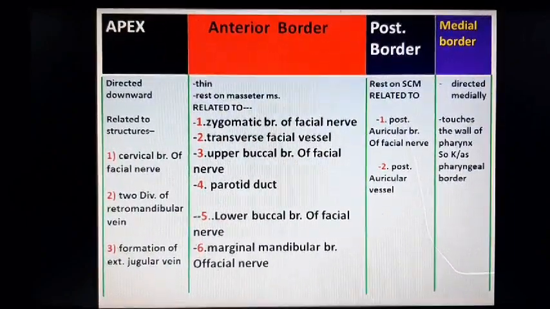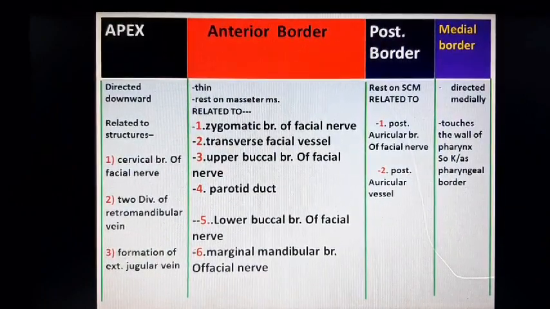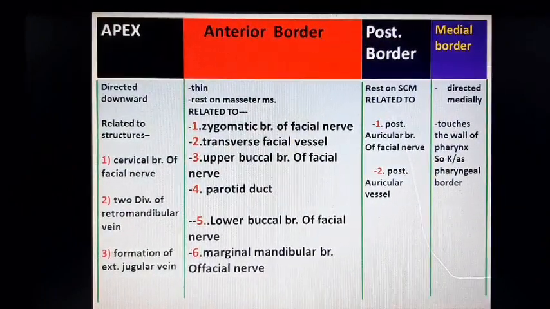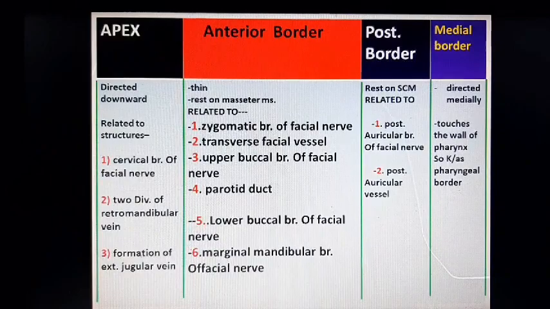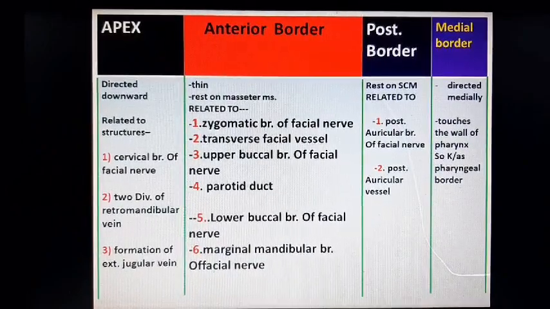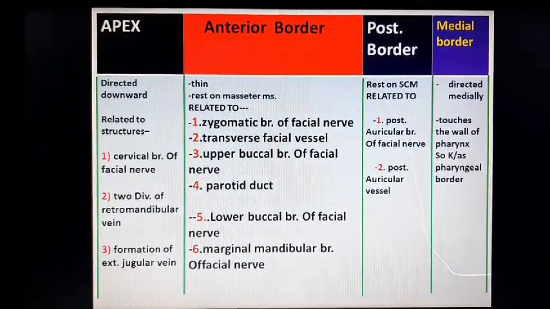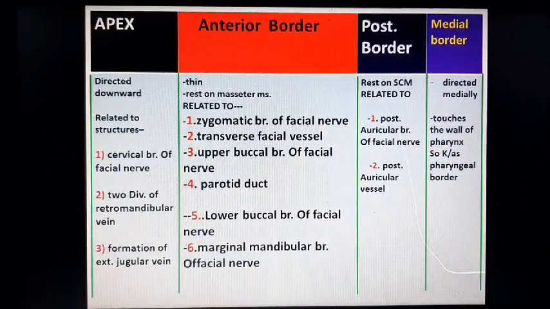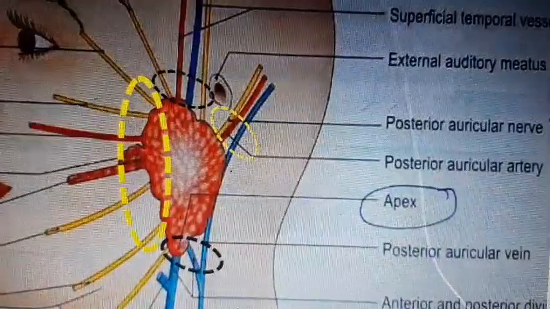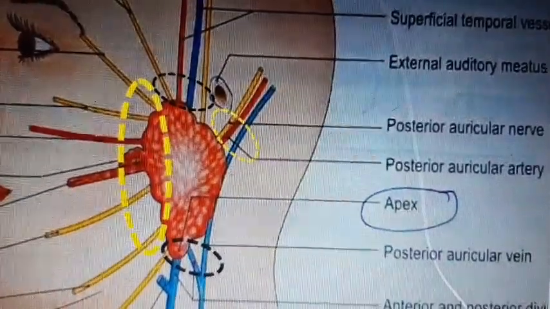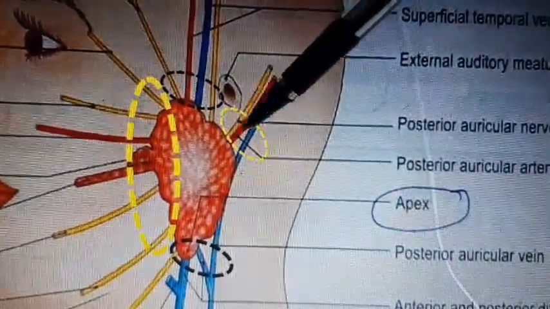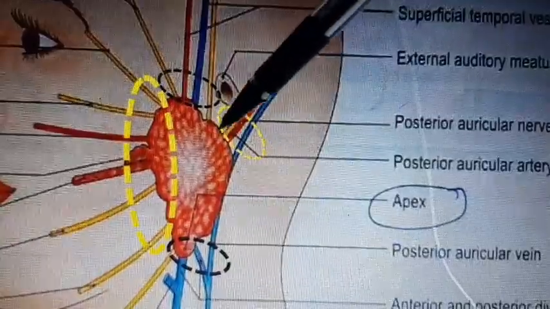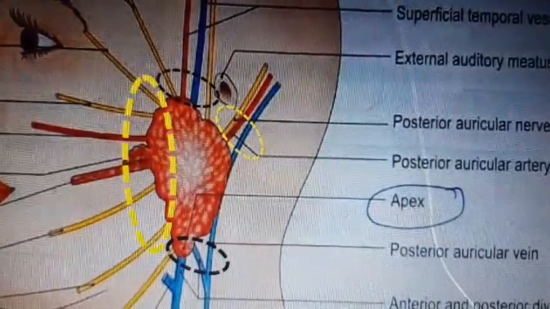And the next border is the medial border, which is directed medially towards the styloid process, towards the pharynx, and it touches the wall of the pharynx, so it is also known as pharyngeal border. In this atlas you can see the smaller yellow circle which represents the structure at the posterior border.